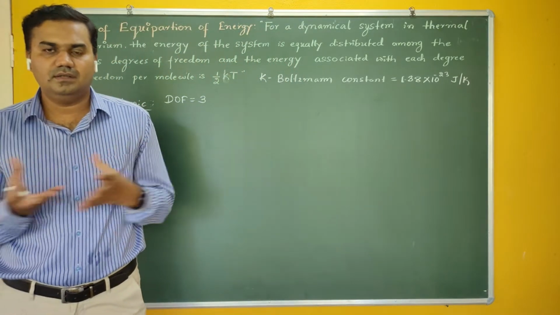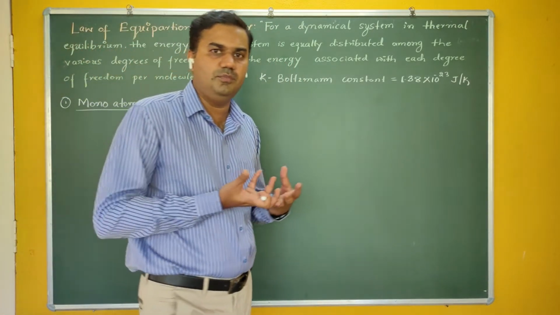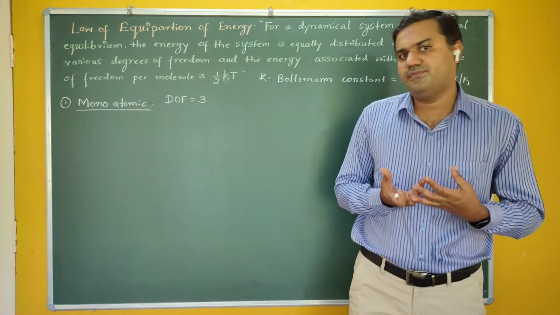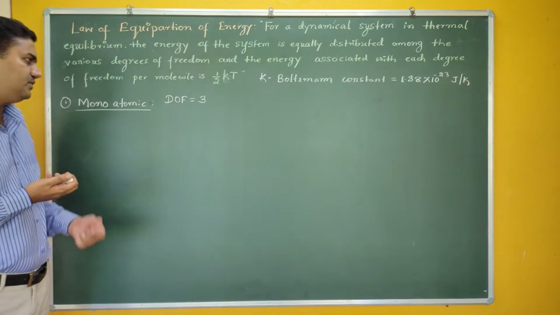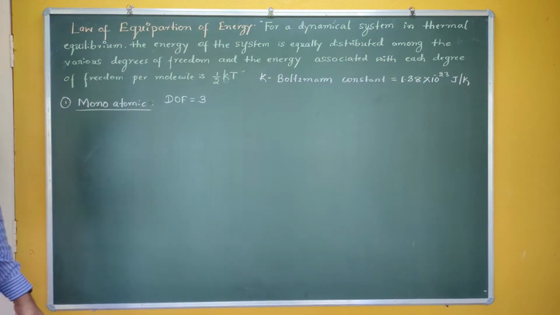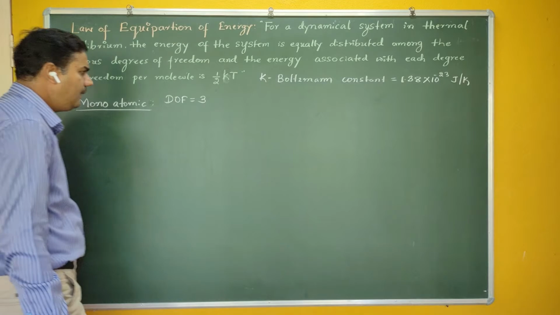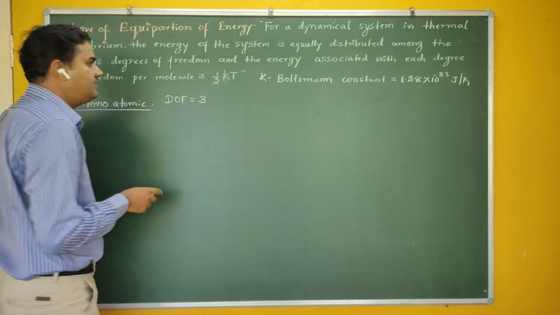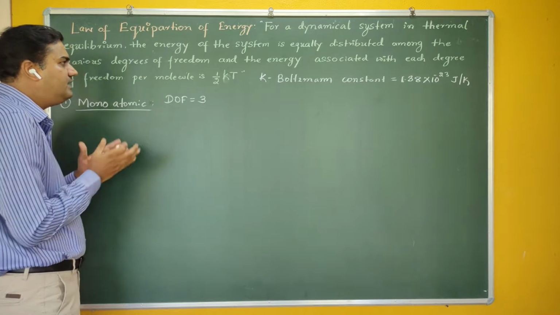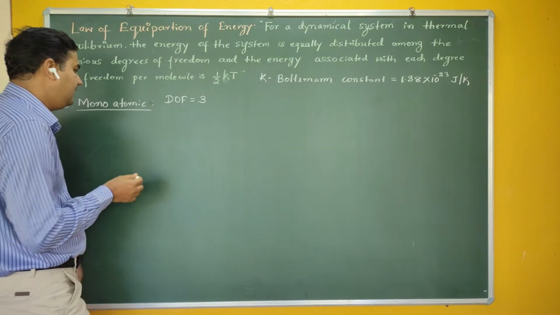The freedom for movement is represented by degree of freedom. Therefore, the Maxwell's law of equipartition of energy says that the energy is equally divided, and in each degree of freedom, the energy is half kT.